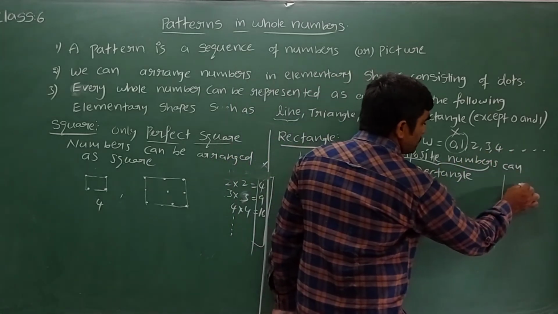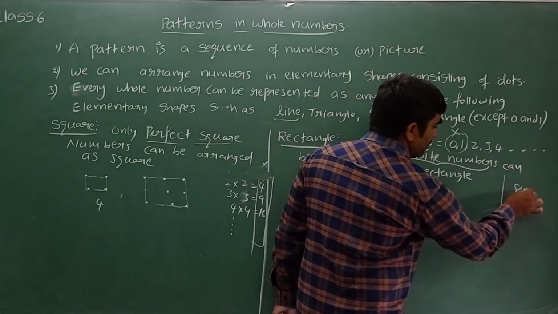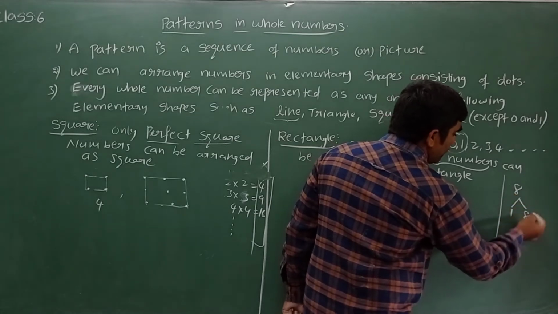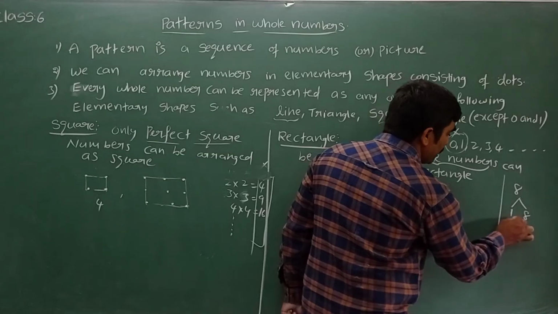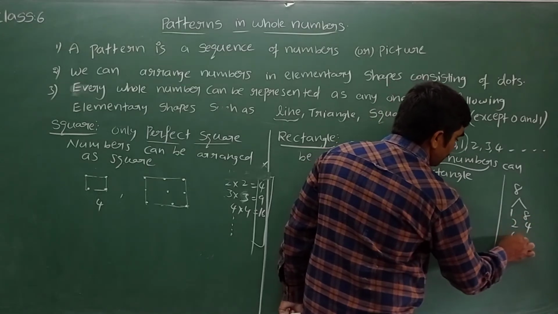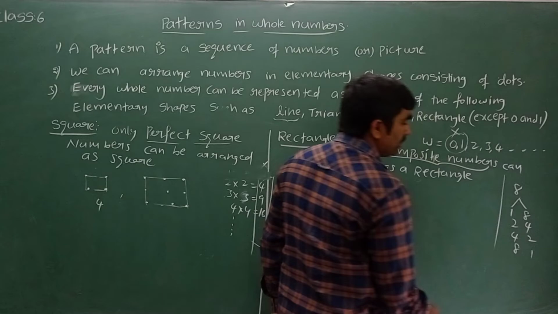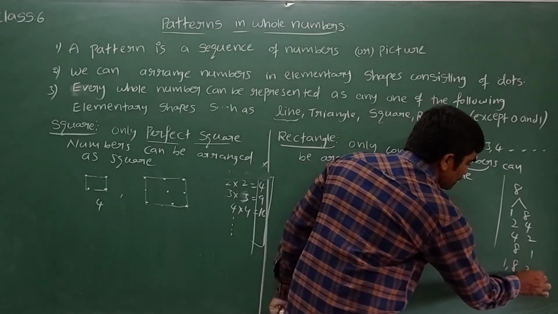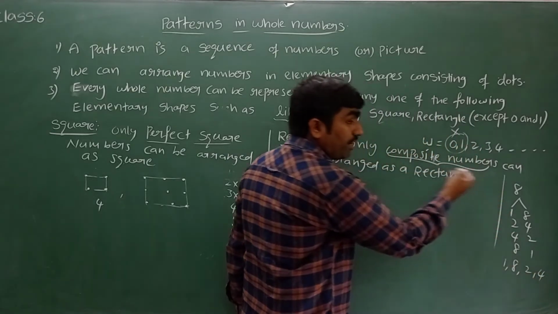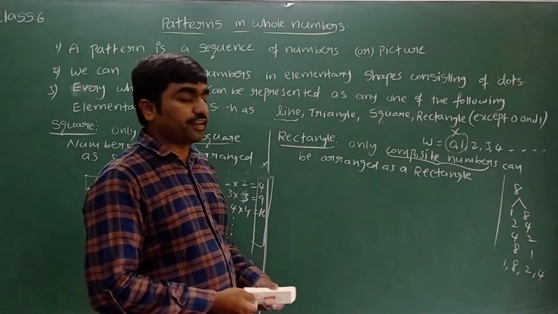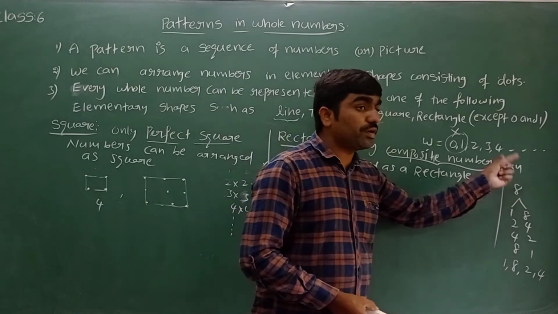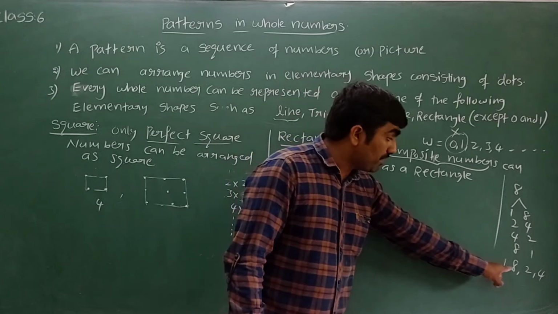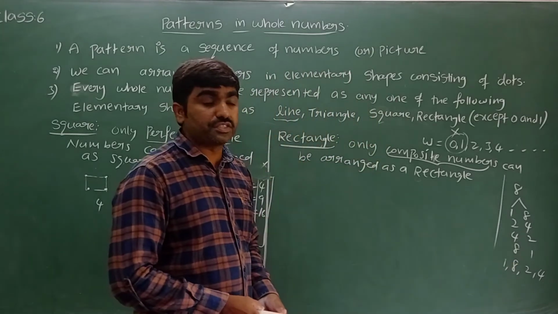Let me take 8. Yes, 8 has more than two factors. 1 8 is 8, 2 4 is 8, 4 2 is 8, 8 1 is 8. How many factors are there? 1 is a factor, 8 is a factor, 2 is also a factor, 4 is also a factor, which divide exactly. Because of that they are called factors. The numbers which have more than two factors are called composite numbers.